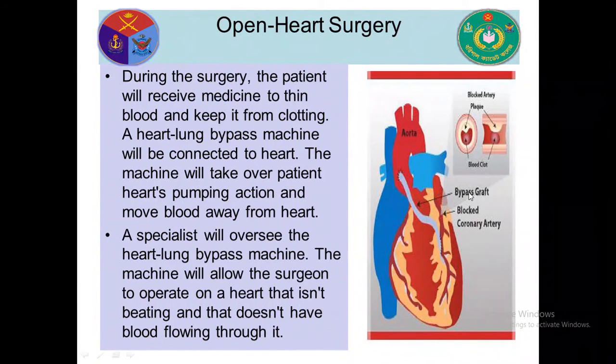Look, this is the grafting artery. When the coronary artery is blocked, another artery is attached, and this is called bypass grafting.